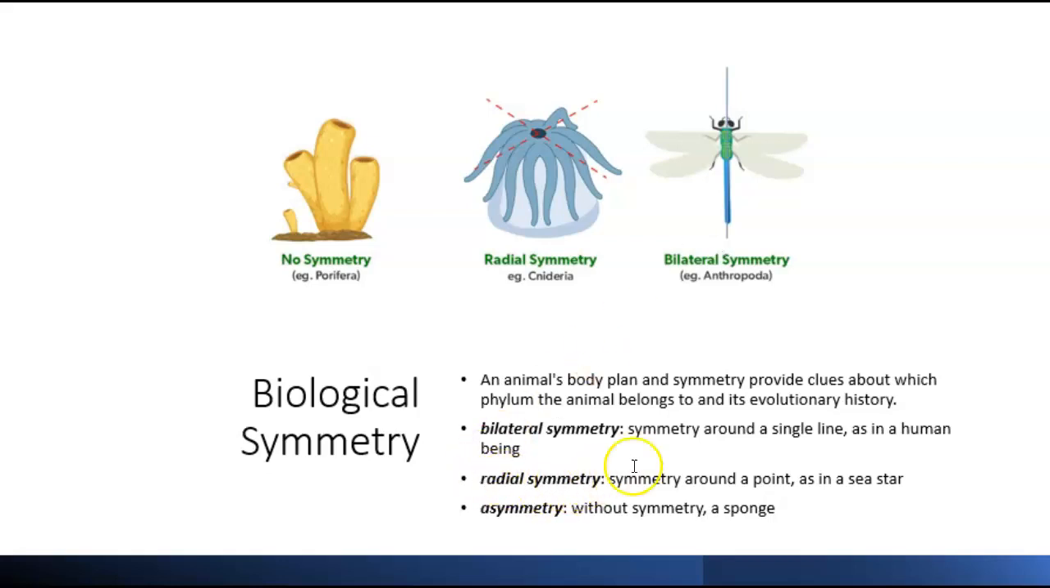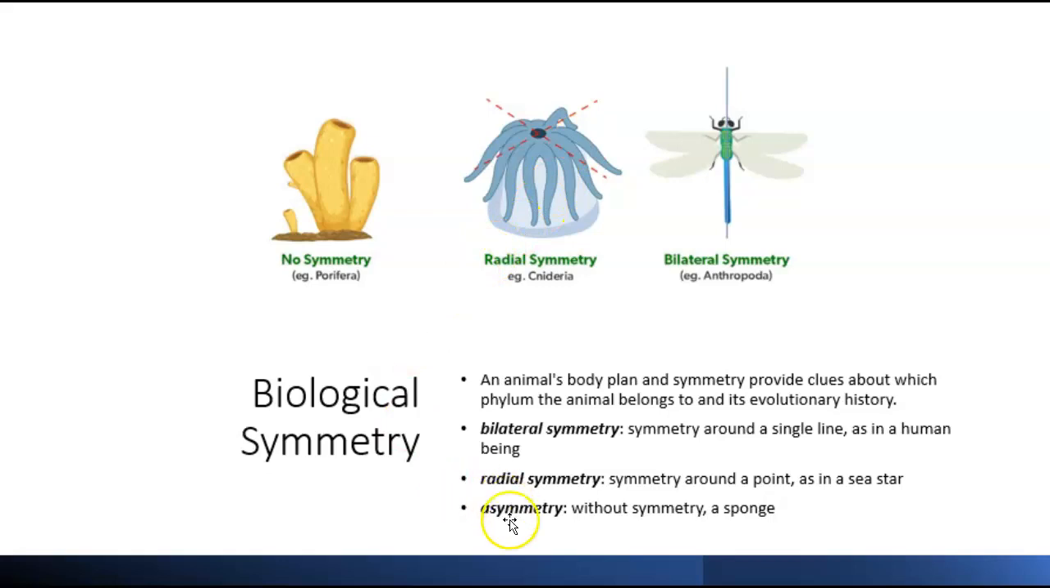Radial symmetry is where you have symmetry around a point, like in a sea star. So this sea star, we can cut it in half in any direction, and we are going to have 2 mirror image halves.